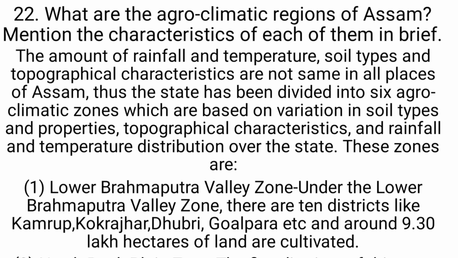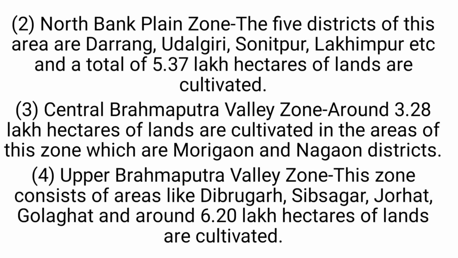These zones are number 1, Lower Brahmaputra Valley Zone. Under the Lower Brahmaputra Valley Zone, there are 10 districts like Kamrup, Kokrajhar, Dhubri, Goalpara, etc., and around 9.3 lakh hectares of land are cultivated. Number 2, North Bank Plain Zone. The 5 districts of this area are Darrang, Udalguri, Sonitpur, Lakhimpur, etc., and a total of 5.37 lakh hectares of land are cultivated.